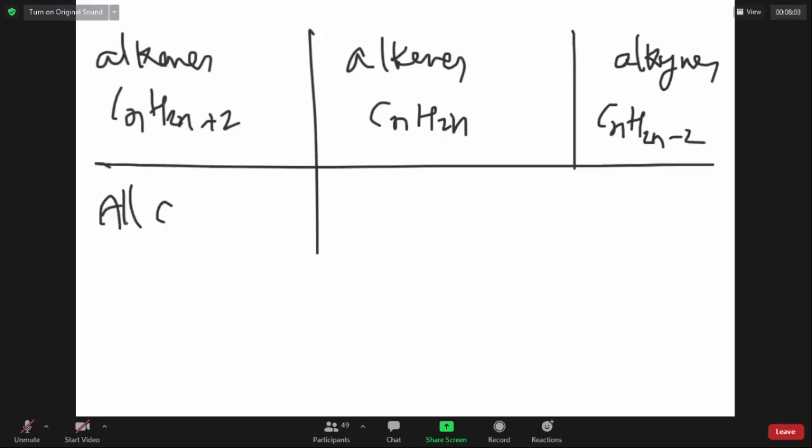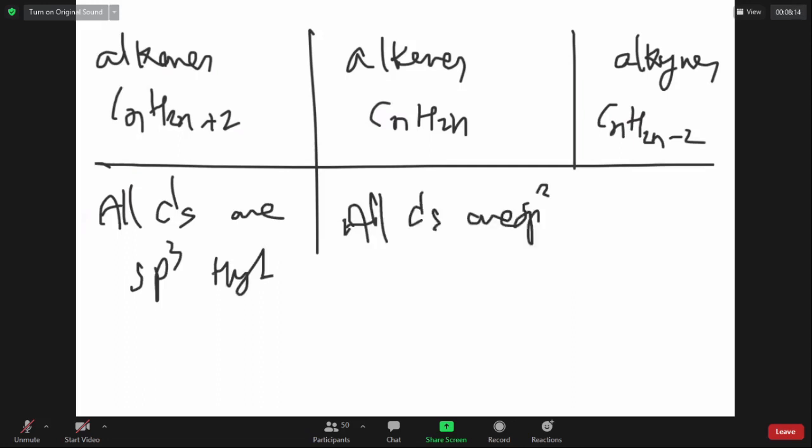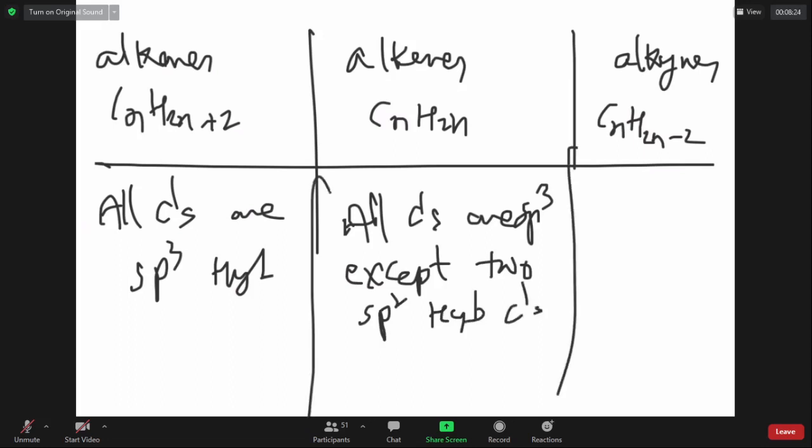All carbons in alkanes are sp3 hybridized. Here, all carbons are sp3 except 2 sp2 hybridized carbons. Yes or no? Yes, sir. 2 are sp2 hybridized, remaining all are sp3 in alkene.